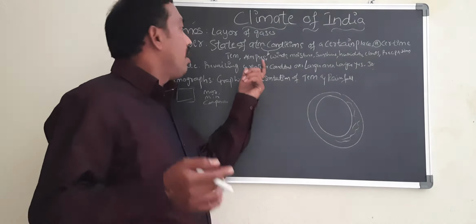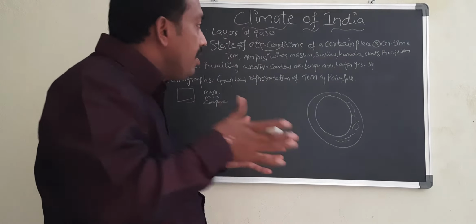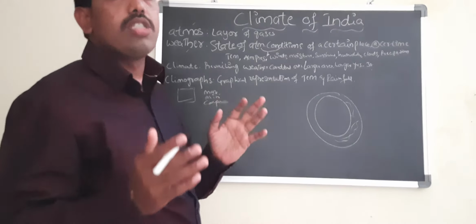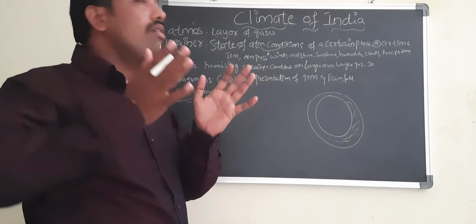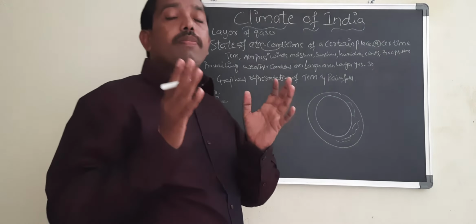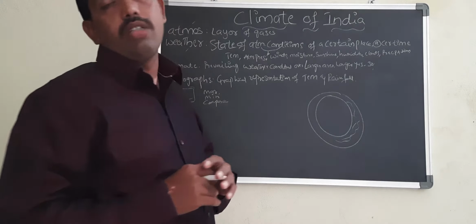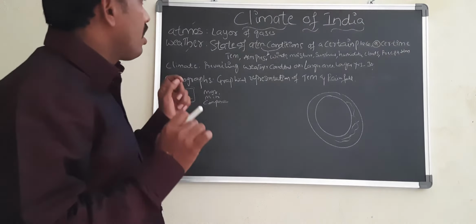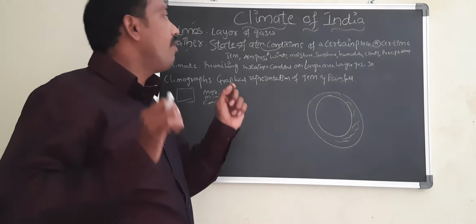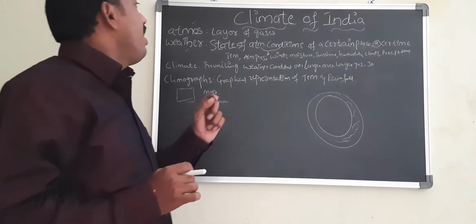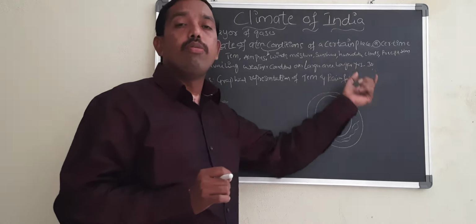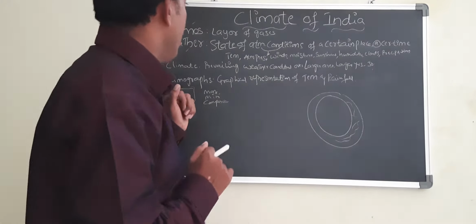The temperature, atmospheric pressure, winds, moisture, sunshine, humidity, clouds, and precipitation are the atmospheric variables. Weather is the state of atmospheric conditions of elements like temperature, atmospheric pressure, winds, moisture, sunshine, humidity, clouds, and precipitation.